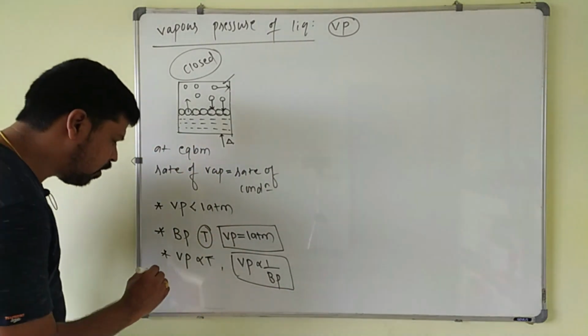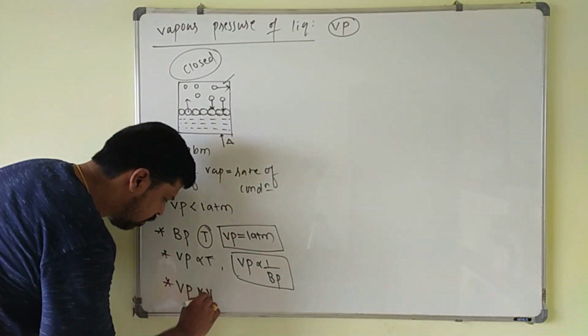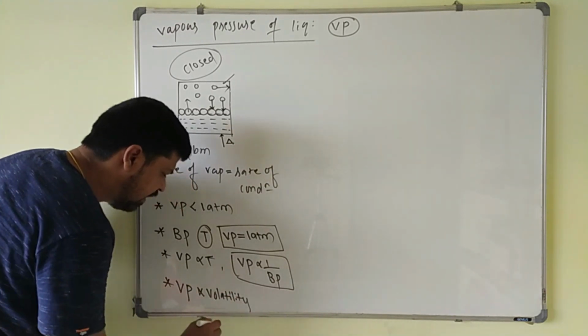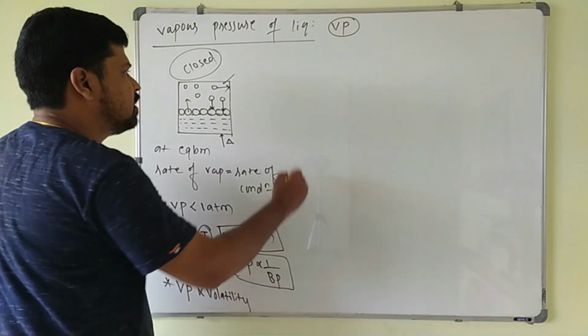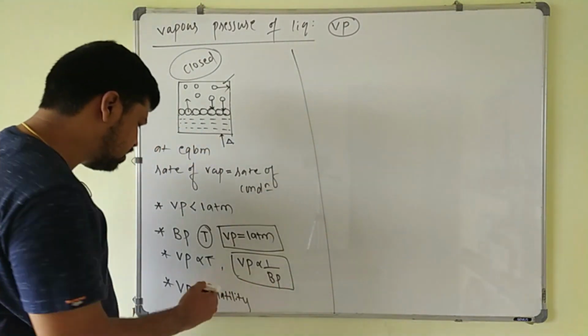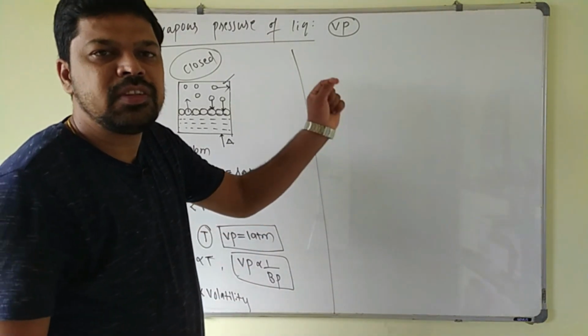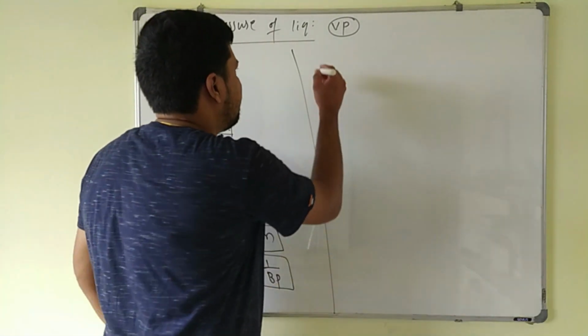And the most important thing is vapor pressure is directly proportional to the volatility. Volatility means any liquid is said to be more volatile if it will form more vapors. These are some important points about vapor pressure. Now we will discuss vapor pressure of the solutions of solid in the liquid.